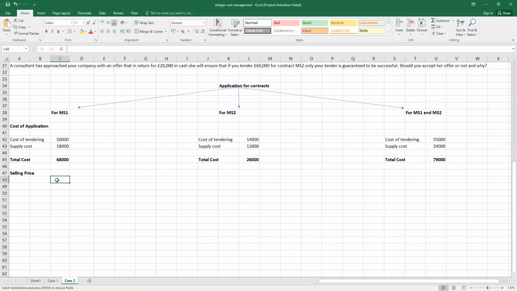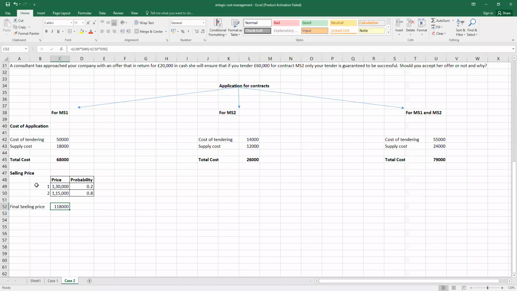Let's calculate the selling price. Here the probability information is given, there are two probabilities. So let's calculate the final selling price, how much money we will get: 1,30,000 into 0.2 plus 1,15,000 into 0.8.